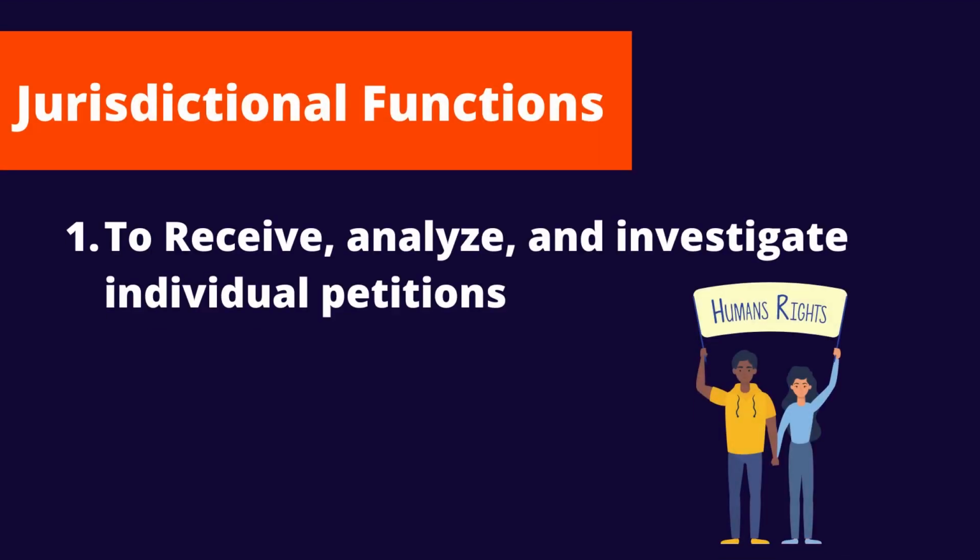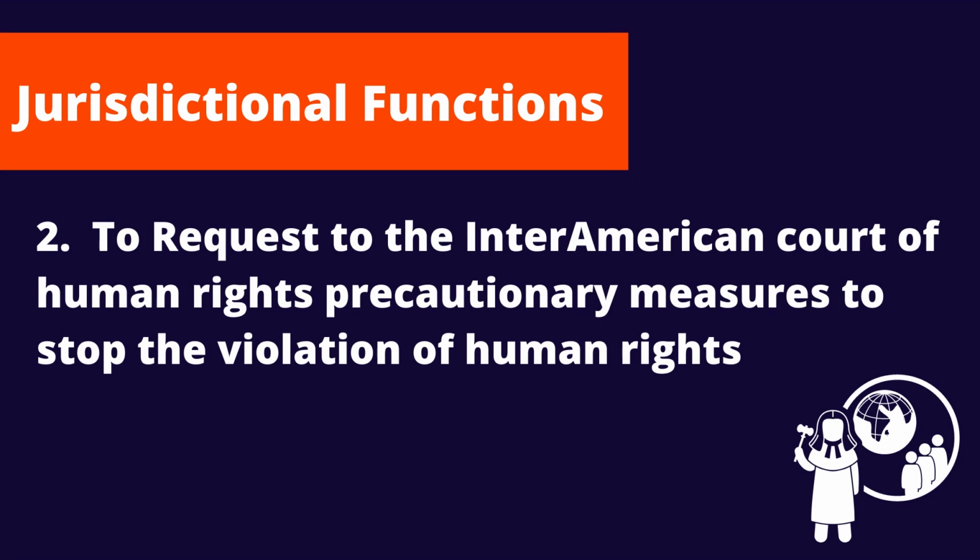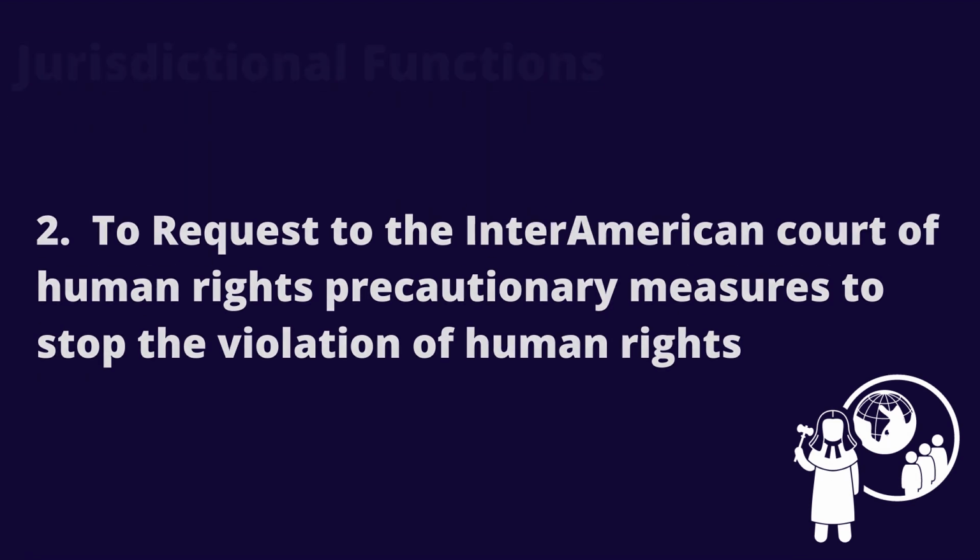On the other side, in the jurisdictional functions, the following functions can be identified. The first one is to receive, analyze, and investigate individual petitions in which violations of human rights are alleged to have been committed either by members of the states of the OAS that have ratified the American Convention or by one that has not. The other function is to request to the Inter-American Court of Human Rights precautionary measures to stop the violation of human rights by a member state of the OAS.